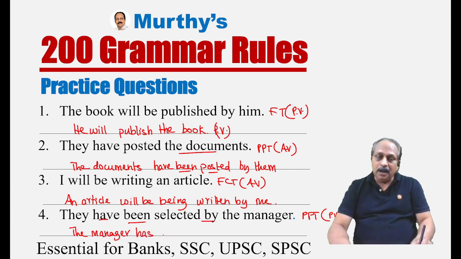The manager has selected them. They have been selected by the manager. The manager has selected them, present perfect active voice. They have been selected by the manager, present perfect passive voice.